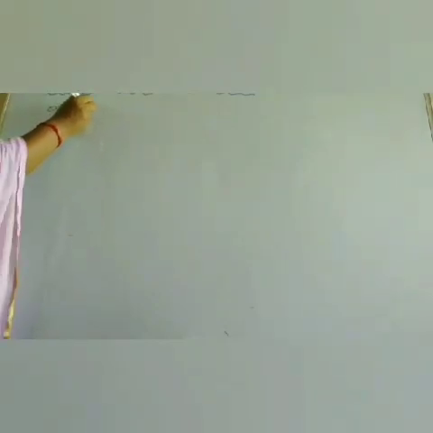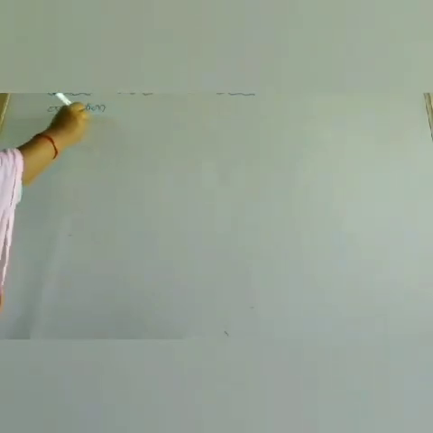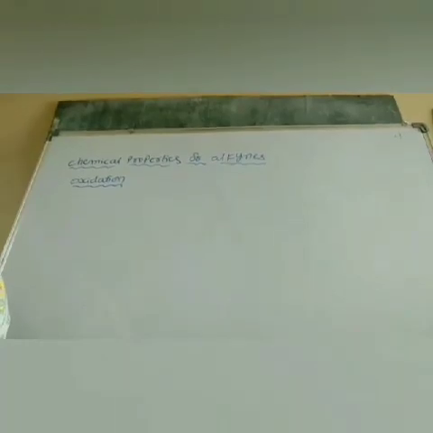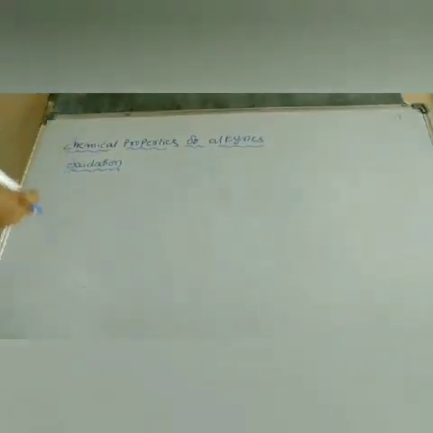About the oxidation of alkynes. So the next property is the oxidation of alkynes. Ozonolysis is also one type of oxidation. Oxidation depends upon the oxidizing agents used.